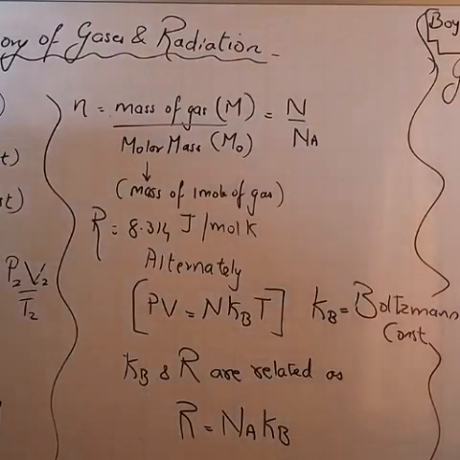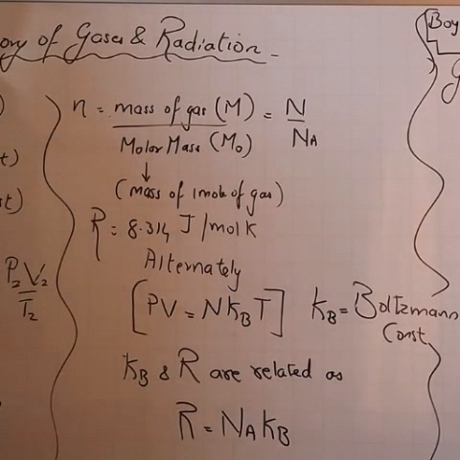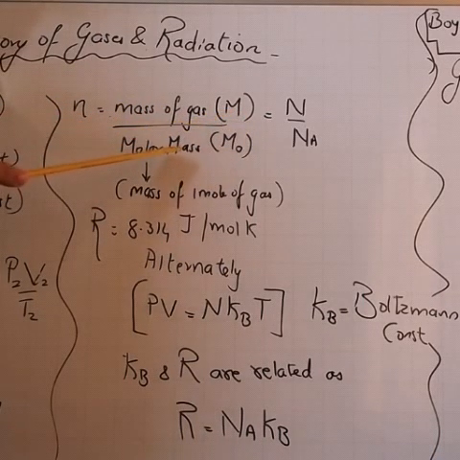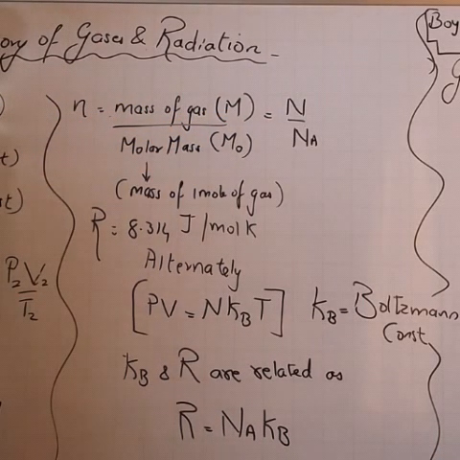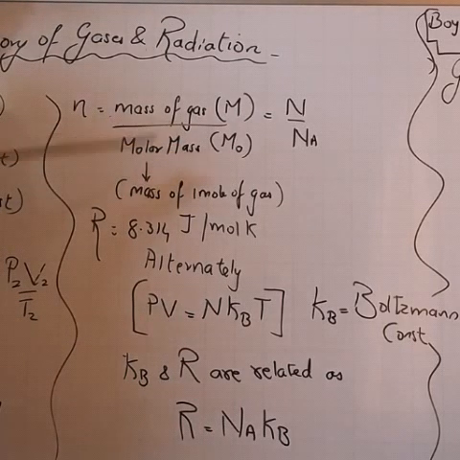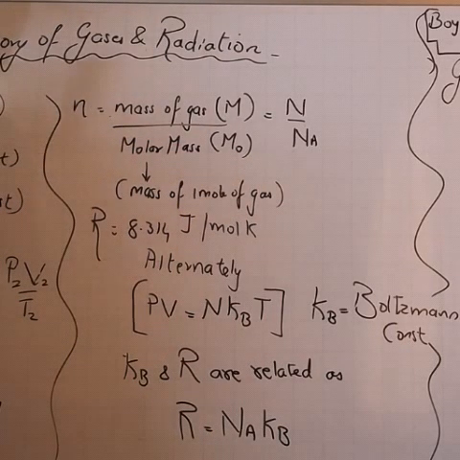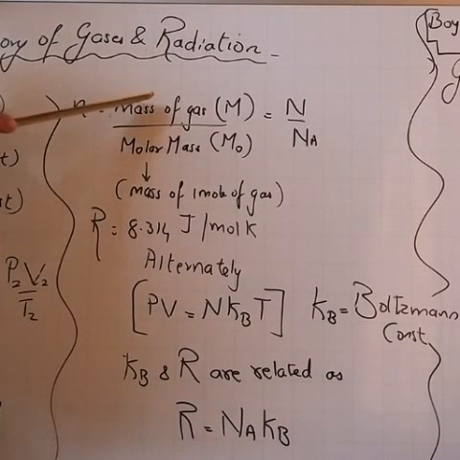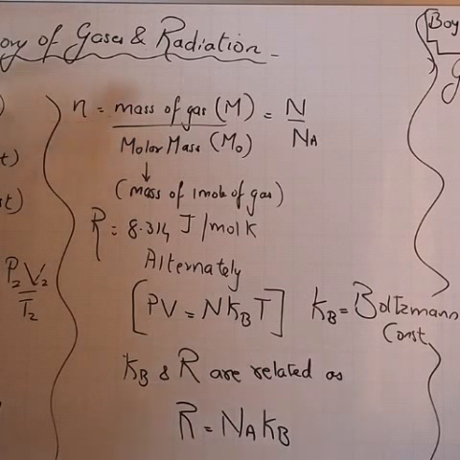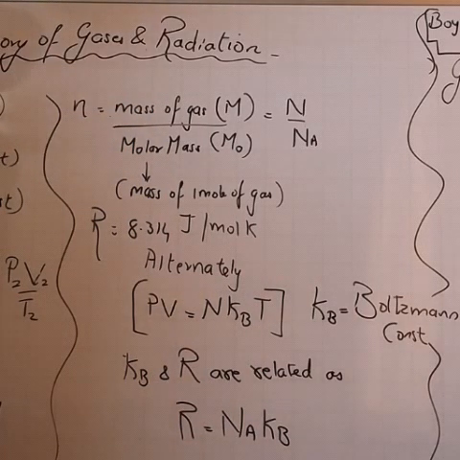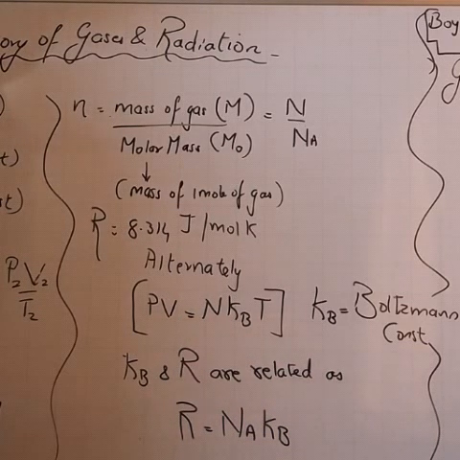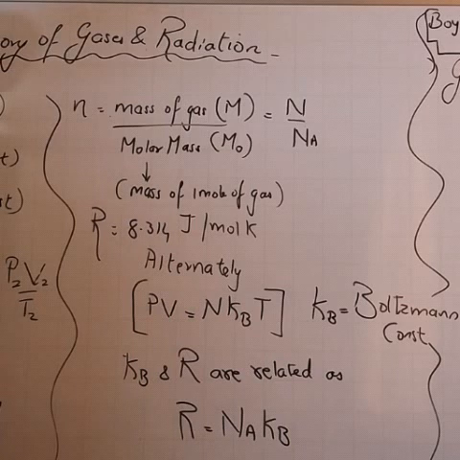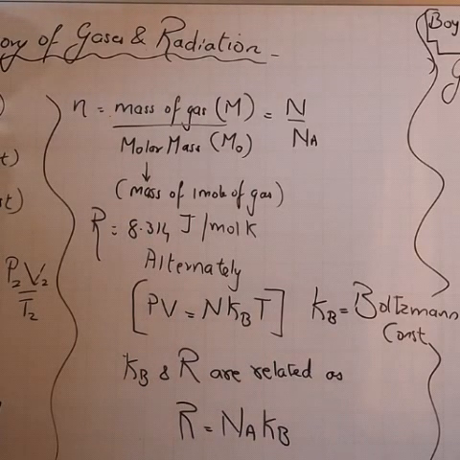Now as I told you, how we find number of moles. Number of moles can be found by dividing mass of a gas upon molar mass. Now what is meant by molar mass? The mass of 1 mole of gas. When you divide this, we get number of moles. For example, hydrogen is a diatomic molecule. Hydrogen has molecular mass 2 grams.